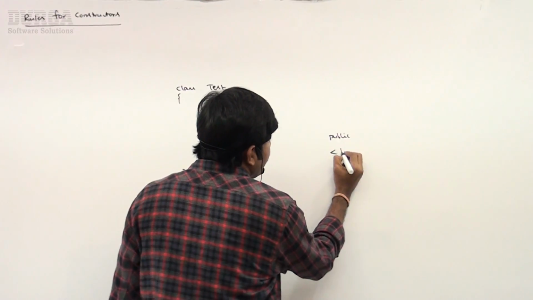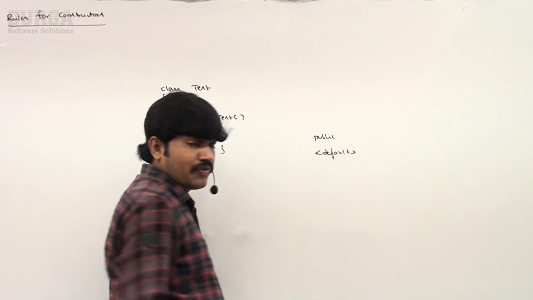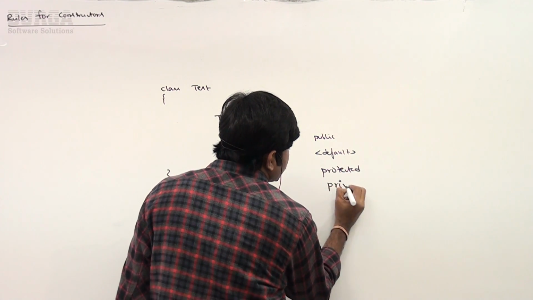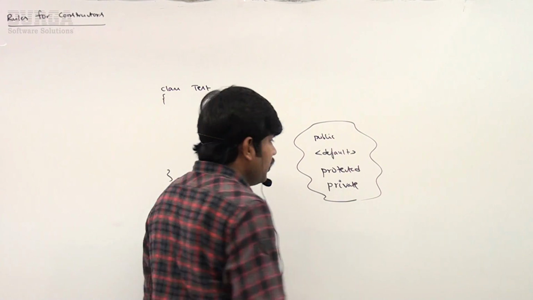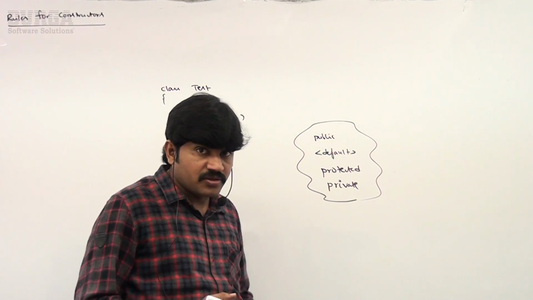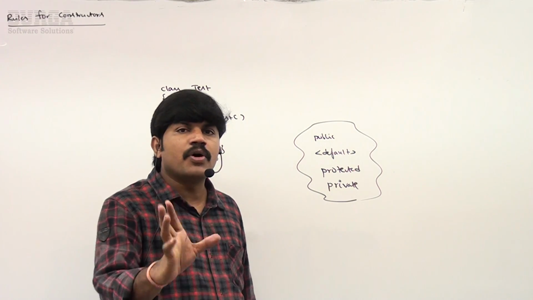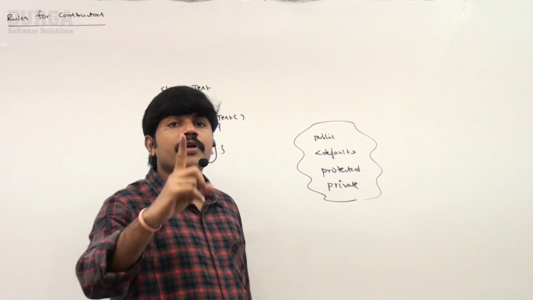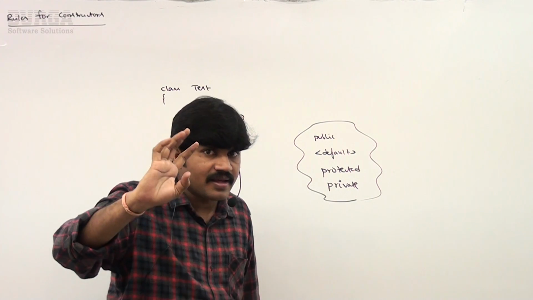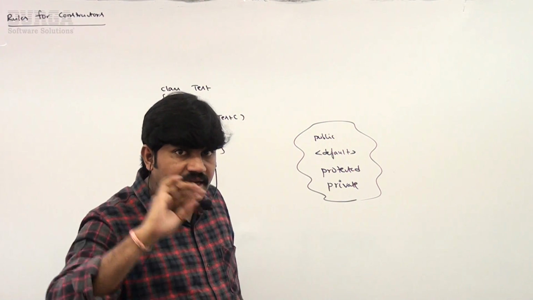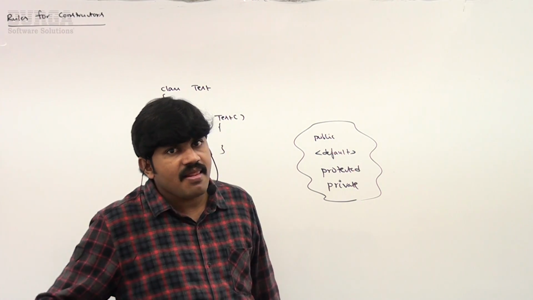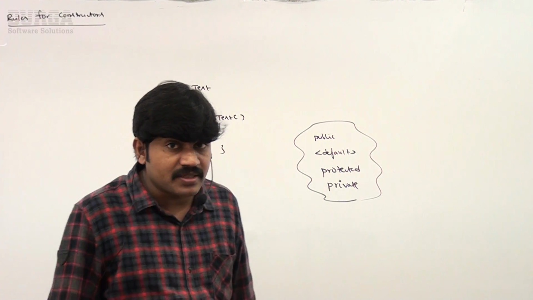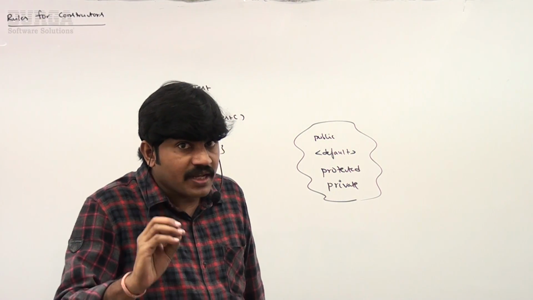public is allowed, default is allowed. If you are not taking anything, it is default. Protected is allowed, private is also allowed. The only applicable modifiers for constructors are these four. By mistake, if you take any other, like final, static, strictfp, abstract, native, the compiler will immediately give an error. Clear for all of you? So which modifiers are applicable for constructors? Public, default, private, protected.